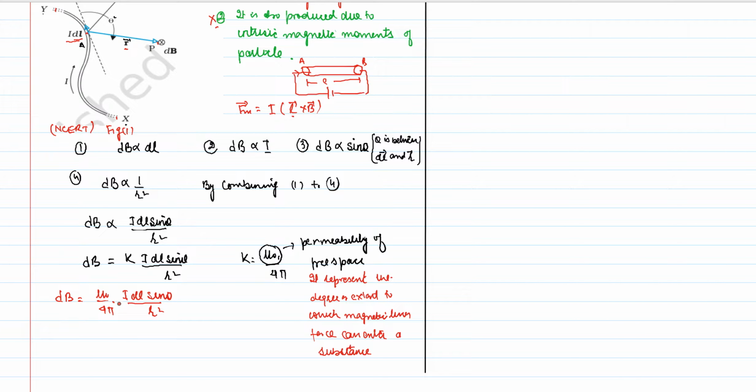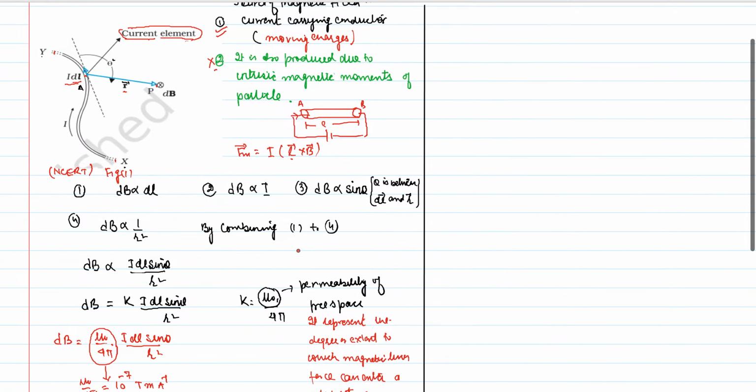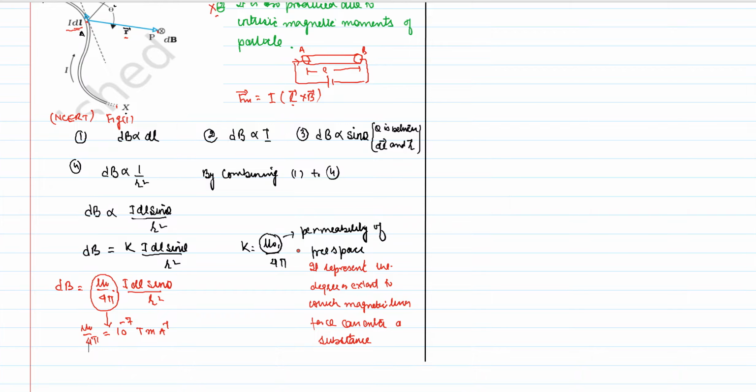This mu naught upon 4 pi is a constant, and its value is equal to 10 to the power minus 7 Tesla meter ampere inverse. This is all about the magnitude of the magnetic field that is created by this wire.